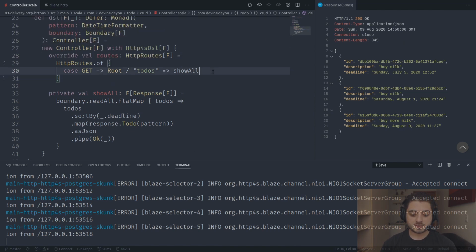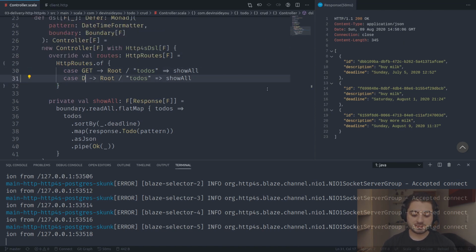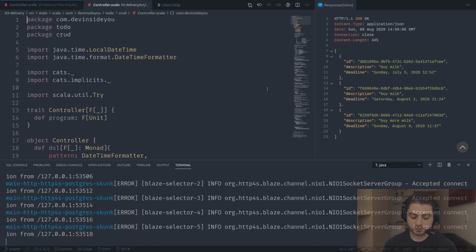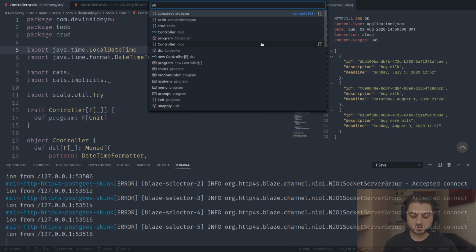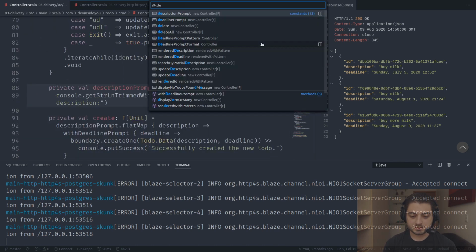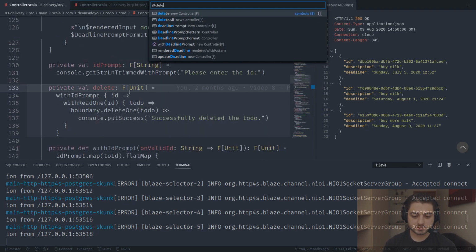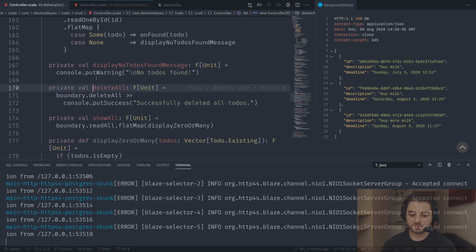So we're just going to copy this one, and it's going to be delete. It's also going to be root to dos, and we're going to call delete all. Same as before, we're going to go to the other controller, this one. Let me switch this one like this. I'm just going to do Control R, and I'm going to do delete like this. So this is delete. I want delete all. Delete all is a simple one.